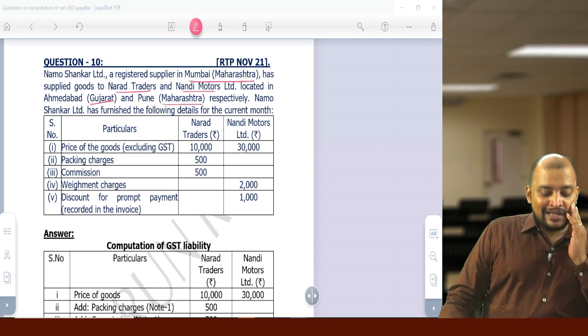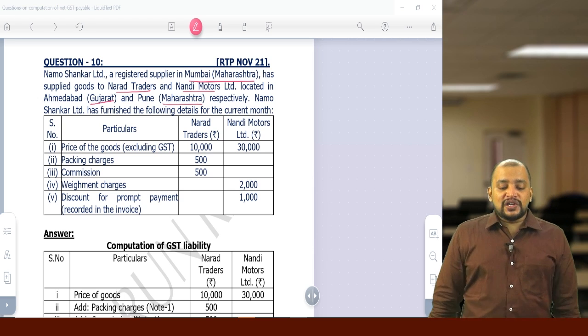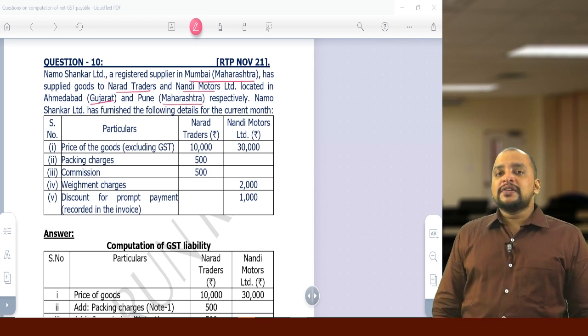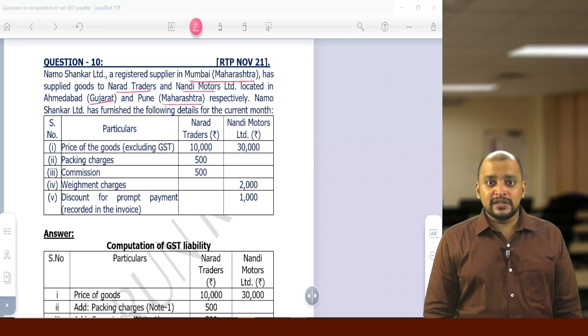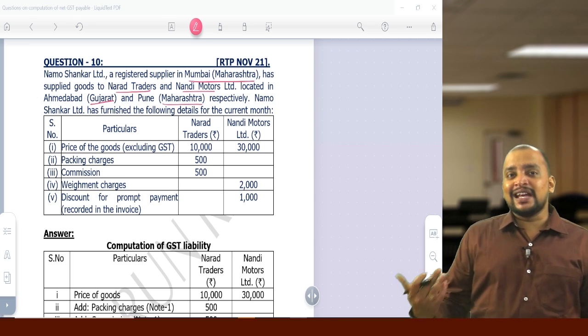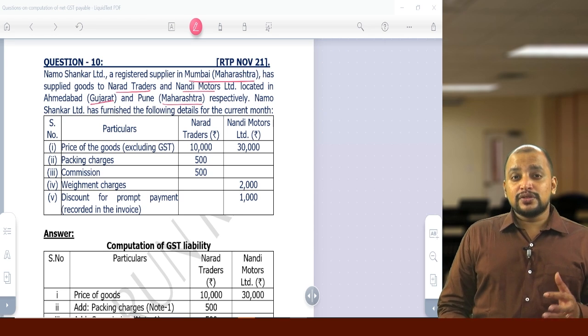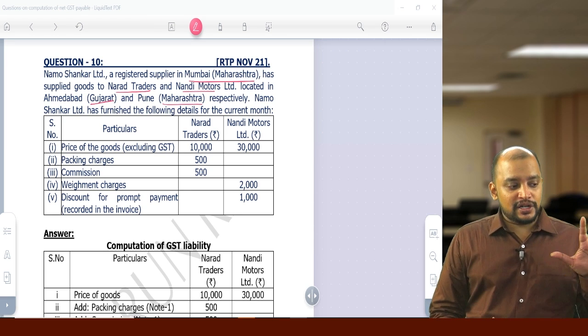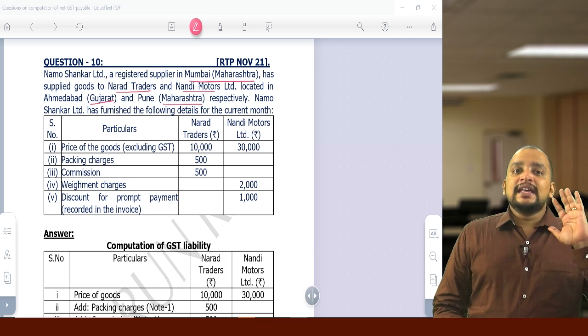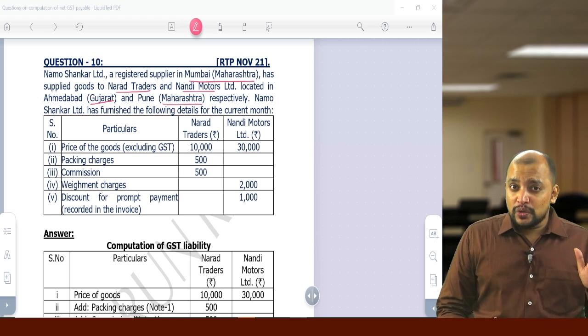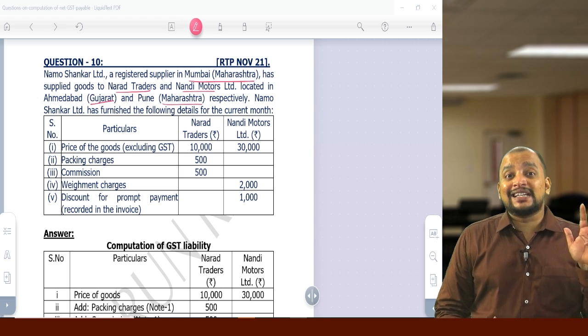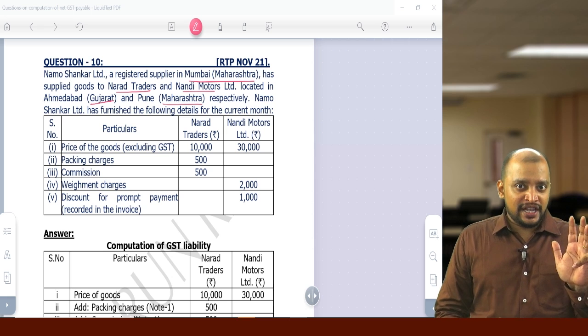Packing charges. See, this question is related to valuation. First we need to know the inclusions. Section 15 subsection 2 says about inclusions. There are a total of 5 inclusions. Number 1, taxes, duties and cess by whatever name called, other than GST, should be included in the value.